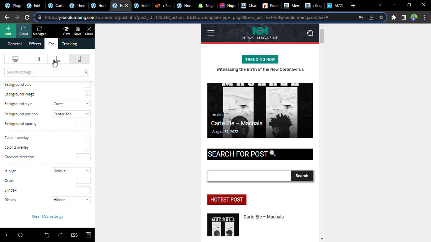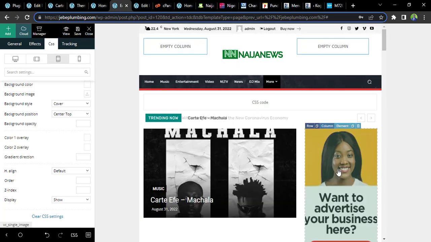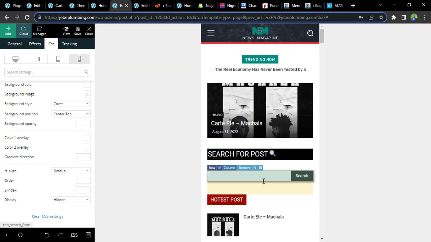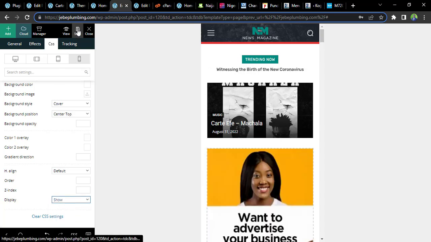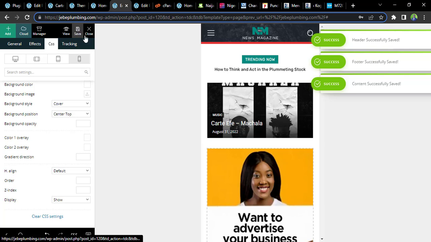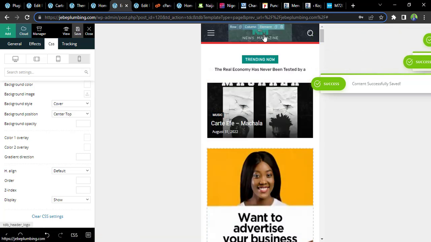But if you move here, you see the image is here, the image is here, the image is here. But if you are on mobile, it's going to disappear. So it's not displaying on mobile. You can easily turn it back on by selecting show. So if there's something you want to display on mobile and click on save, and you don't want to display it on the desktop, you can do that too.